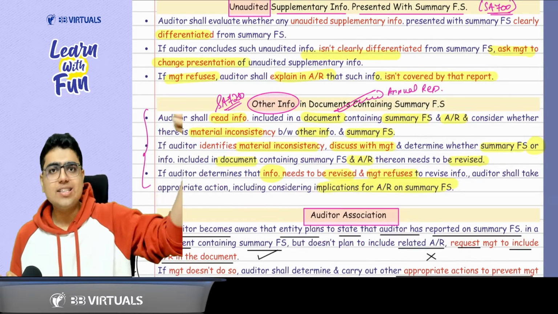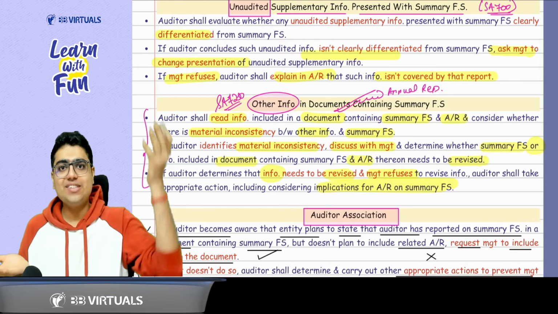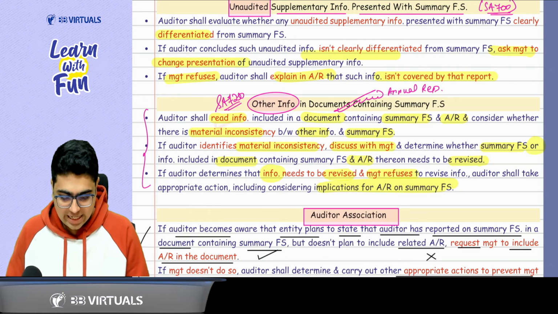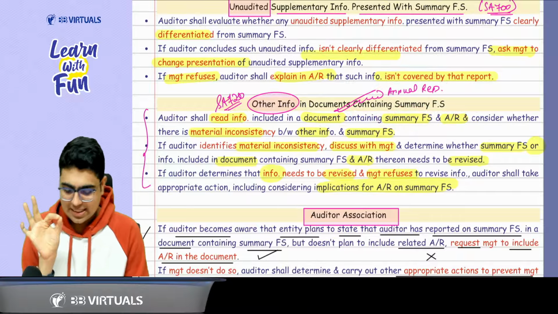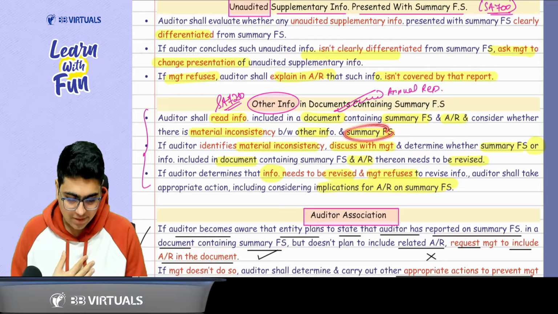Simple, sir. Now talking about the other information. This is related to your SA 720. Here we study the SA 700 series, and the same things we are going to cover here also. The auditor will read the other information included in the document which has the summary financial statement and audit report. Basically, you need to read the annual report to see whether there is any material inconsistency between what? Other information and summary financial statement.